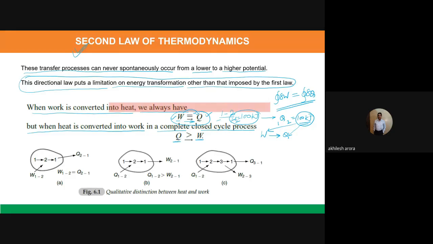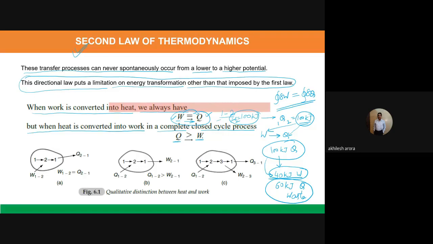So if we have 100 kilojoules of heat energy, you will only be able to get, say, 40 kilojoules of work, and the remaining 60 kilojoules of heat will go as waste to the surroundings.